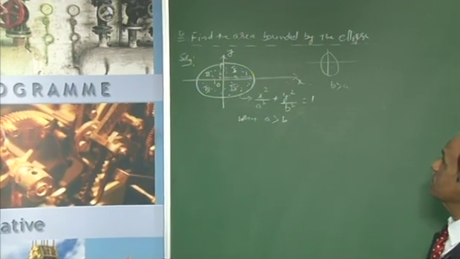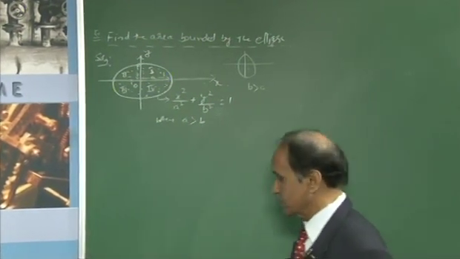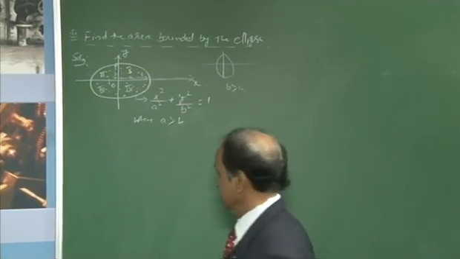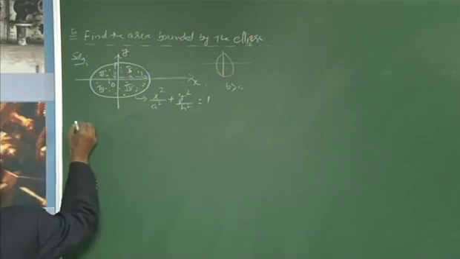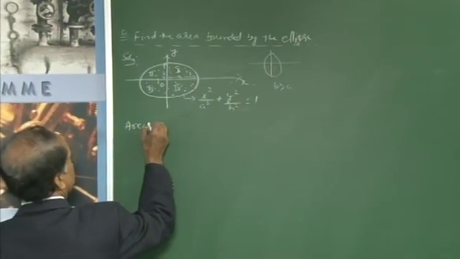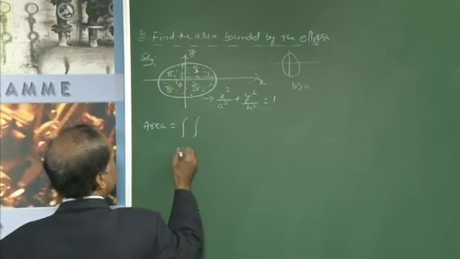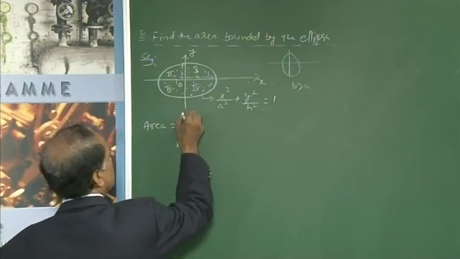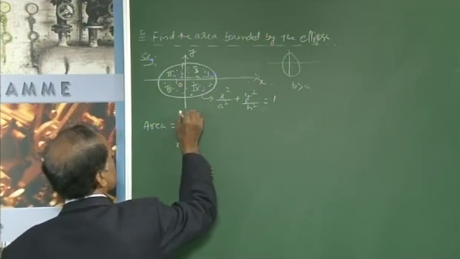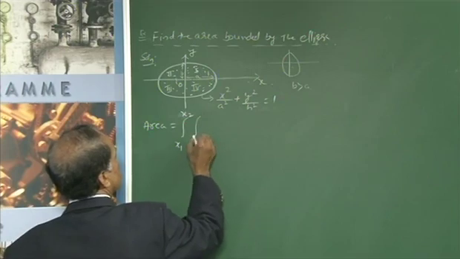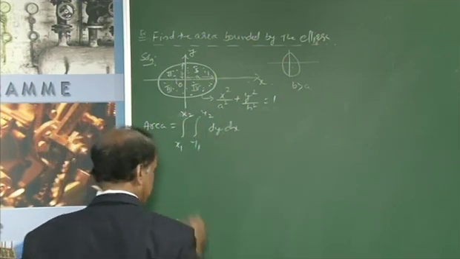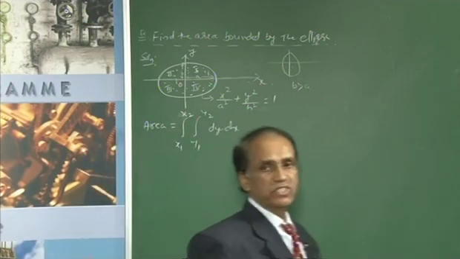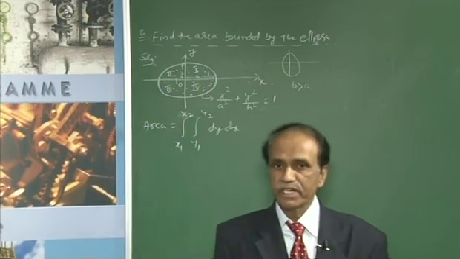That area we find by using your basic integral formula. Now, your formula is area is equal to double integral, x1 to x2, y1 to y2, dy dx, which is your basic representation of the formula to find the area.